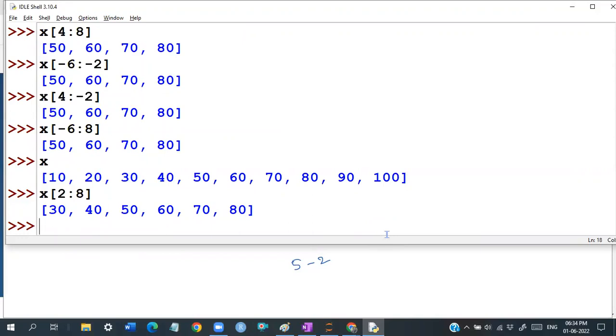2, take a step of 1, 3, take a step of 1, 4, take a step of 1, 5th. Like that, it is taking 1 step forward, and it is going to be reading the data actually, guys. So it is extracting the elements actually.